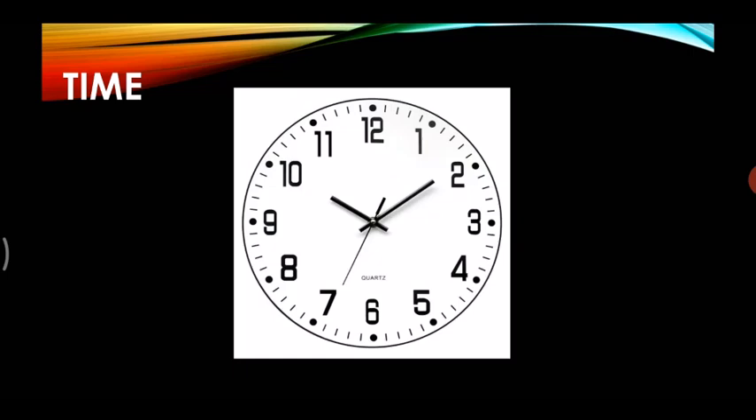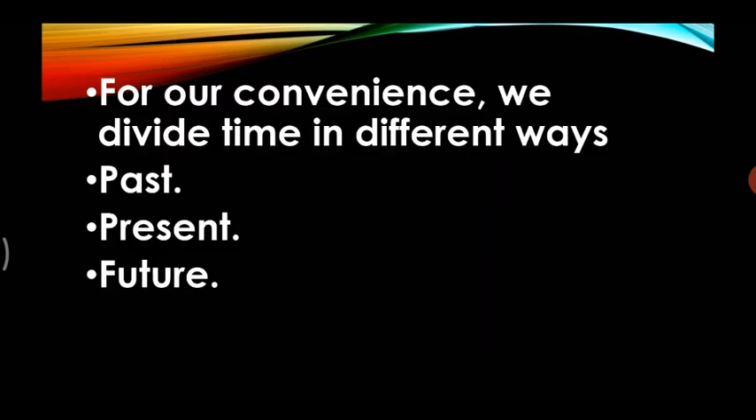Now, what is this picture about? Any guesses? Yes, right. It's a clock. Now, what does a clock help us with? A clock helps us in indicating time, right? It shows you time. Let's move further. Now, for our convenience, we divide time in different ways, that is past, present and future.